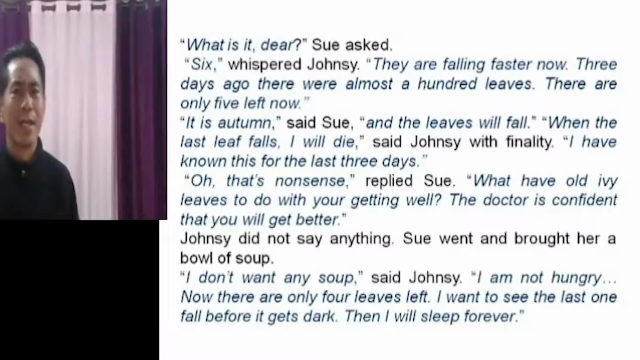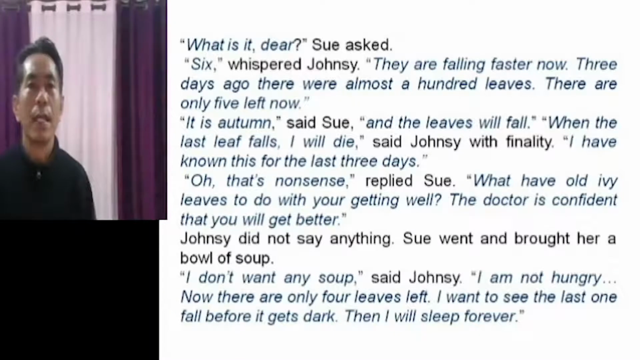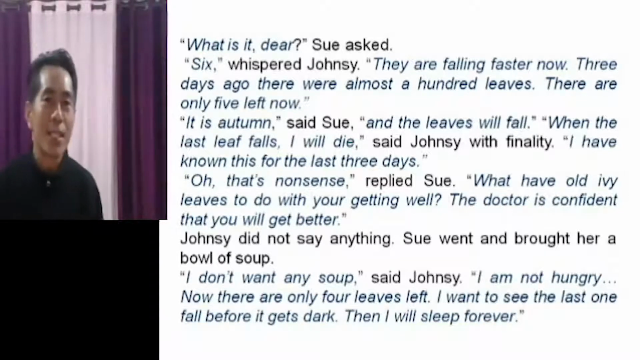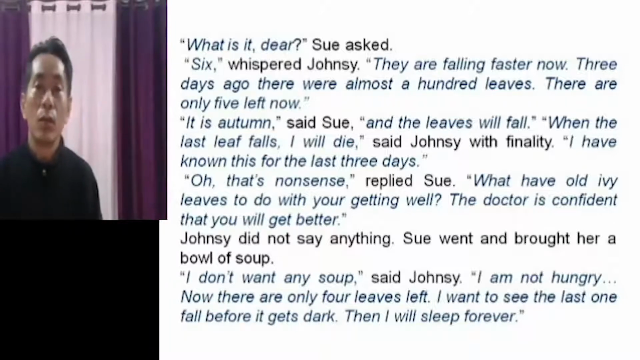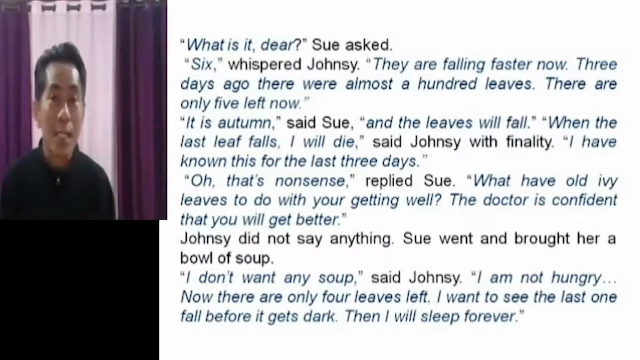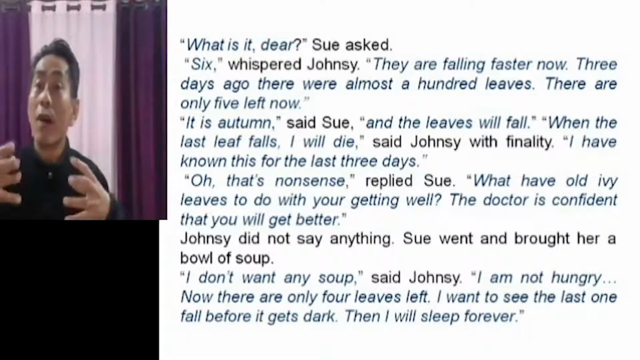"What is it, dear?" Sue asked. "6," whispered Johnsy. "They are falling faster now. Three days ago, there were almost 100 leaves. There are only 5 left now." So Sue asked Johnsy what she was doing, and she said that she was just counting. And she said that they were falling faster now. It seems that she must have been looking out through the window, counting all the leaves. They means the leaves. The leaves are falling faster now.